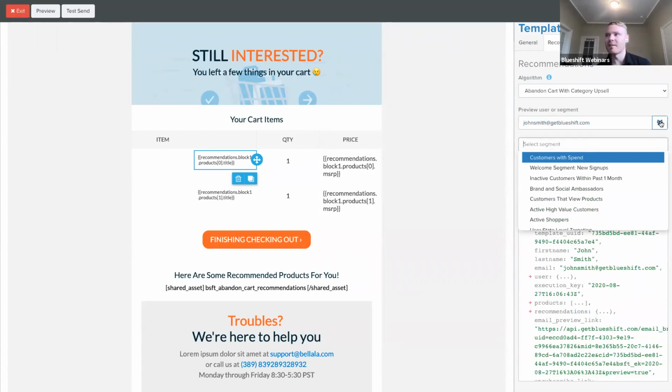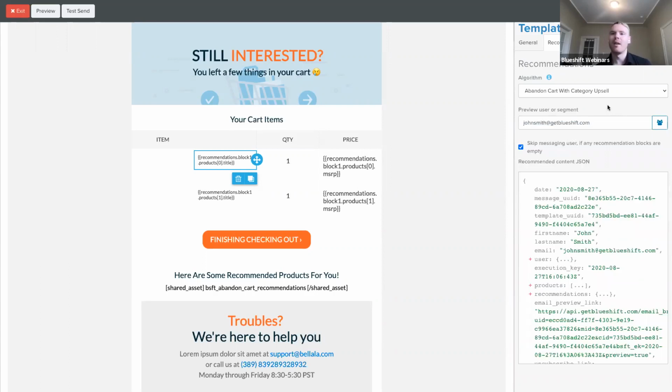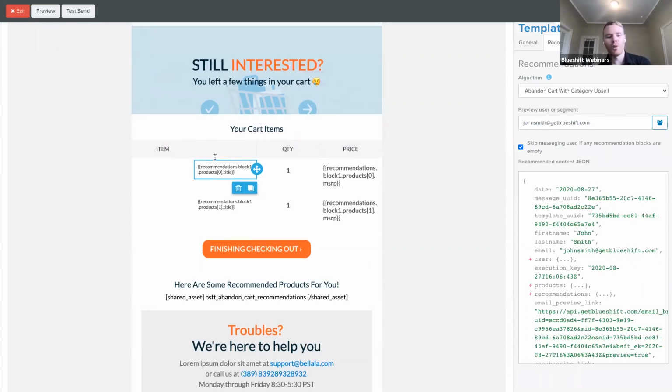So the QA process couldn't be simpler. We've embedded the title, MSRP, and everything, and I was able to do that as a non-technical user. So it's incredibly robust.